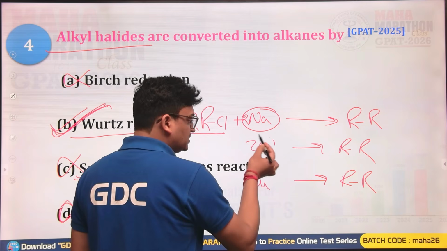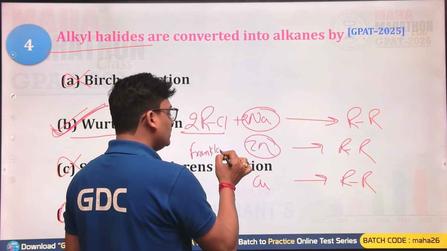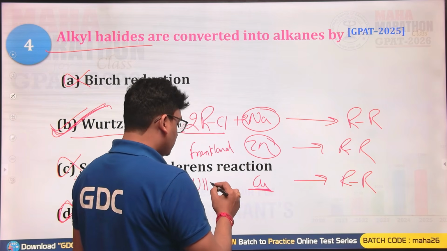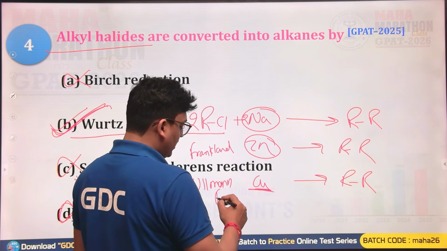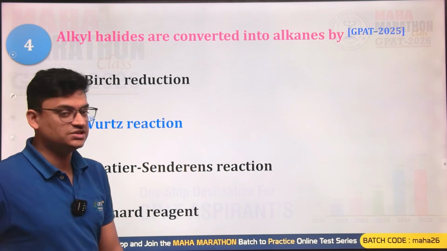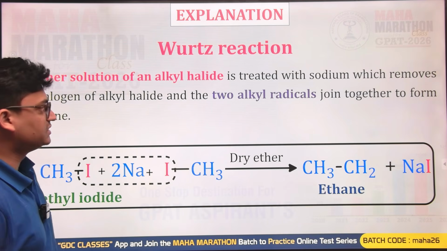If you are using zinc in place of sodium, that reaction is known as Frankland reaction. And when you are using copper, this becomes Ullmann reaction. So the right answer is B, that is Wurtz reaction. So yes, B is going to be the correct answer for this question.